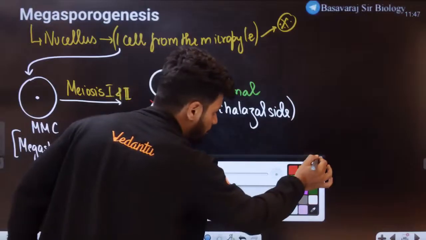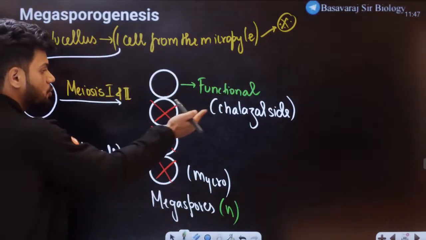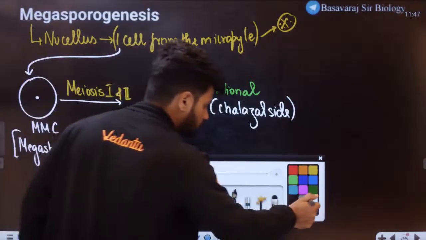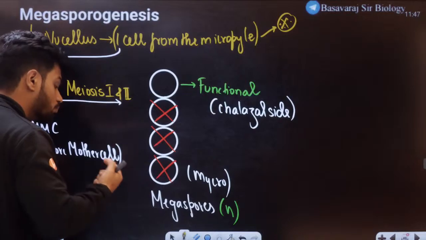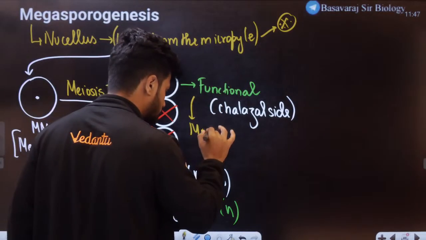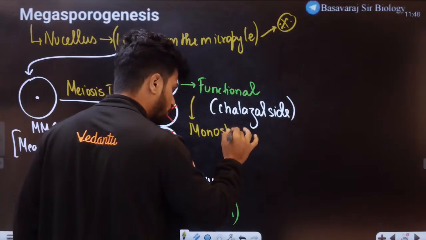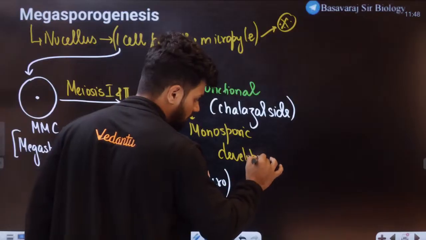And this is haploid in nature. So the functional one is always towards the chalaza. And here, students, do you notice? Out of the 4, only one is developing. So can I call it monospore development? I will call it monosporic development.